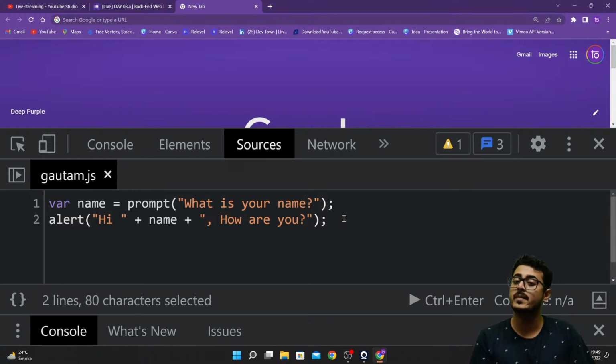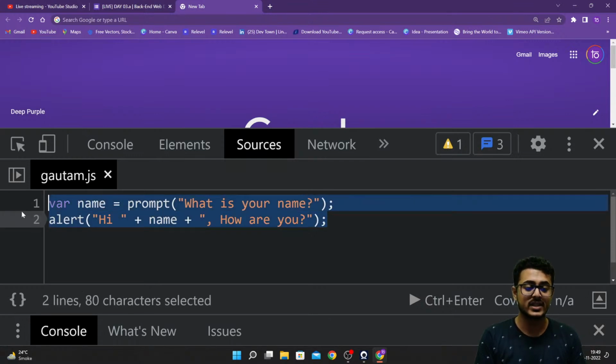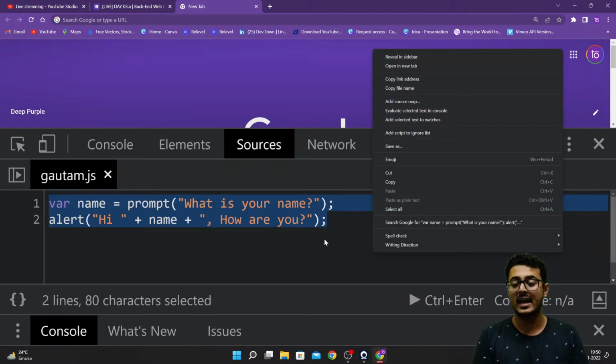Now if I want to change my greeting, like from hi Shaurya, how are you, to hi Shaurya, what is your age, or something like that, I will have to change all the code everywhere I had written these two lines of code. I have to change all that code in my entire project. I don't want to do that. So for that reason itself, we have something called functions.